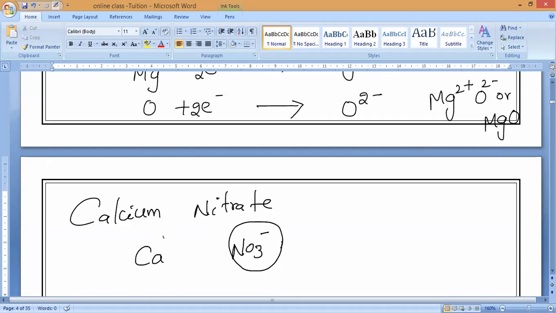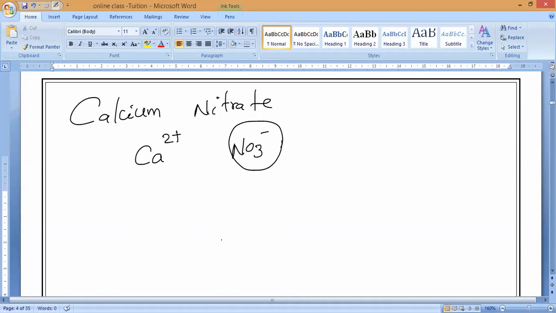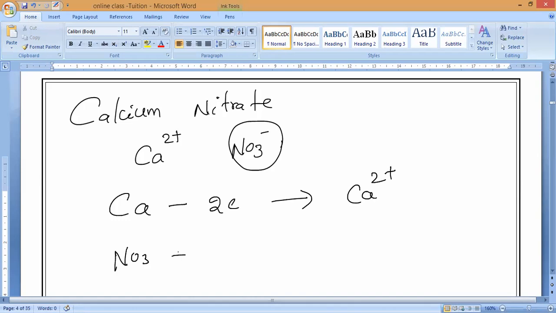NO3 minus. Calcium will lose 2 electrons and turn into Ca2 plus. And nitrate will gain 1 electron and turn into NO3 minus. Okay, guys?